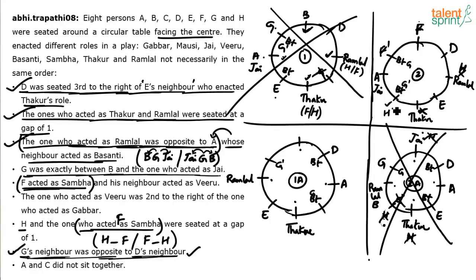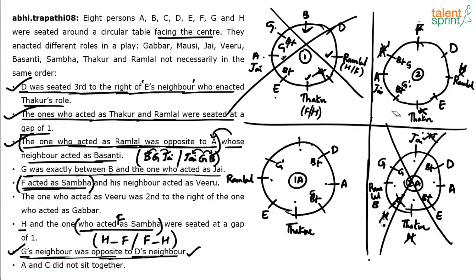You're getting it? If I take F dash, H dash as positions of F and H, or H and F, it can be F dash, H dash, or H dash, F dash. Either way, the only places available for G are getting blocked. So F and H cannot take these two positions. Can F come here? If F comes here, H should either come here, which is not possible, or go here, which also is not possible. So in the full arrangement, the only possibility for F and H is these two. So that can be fixed.